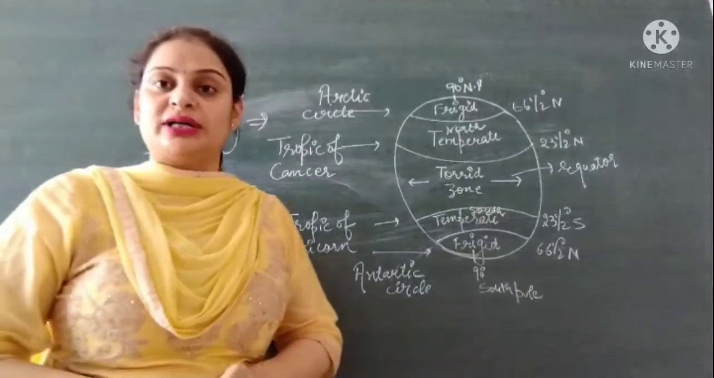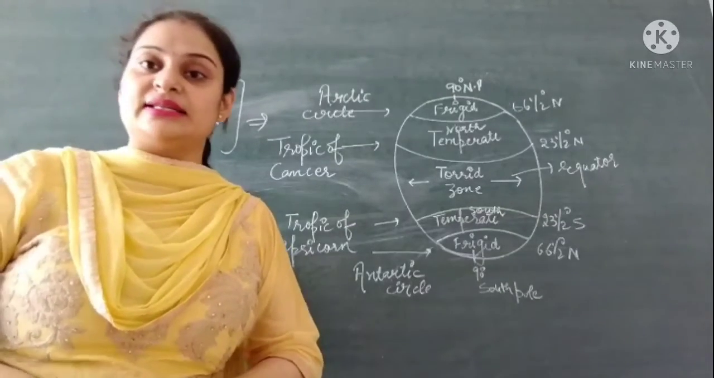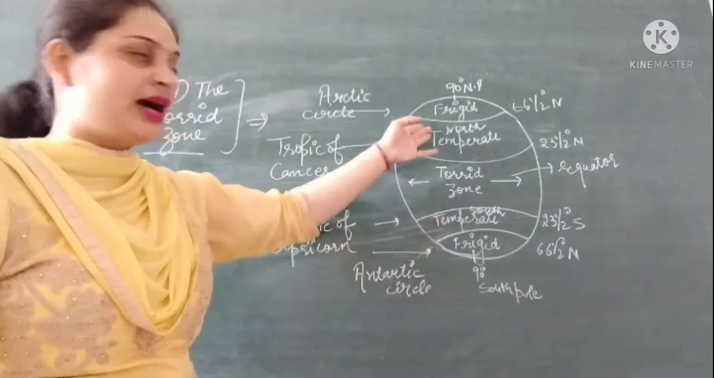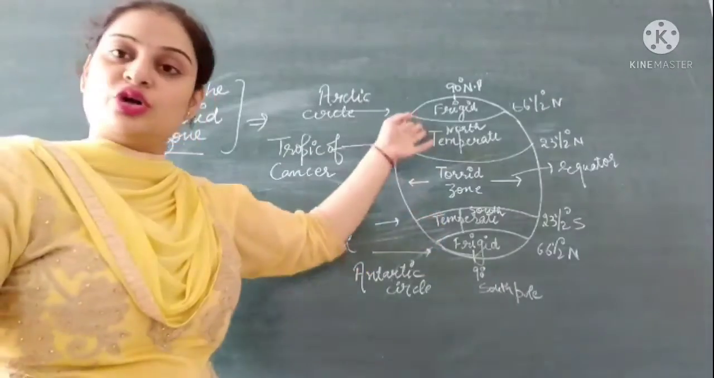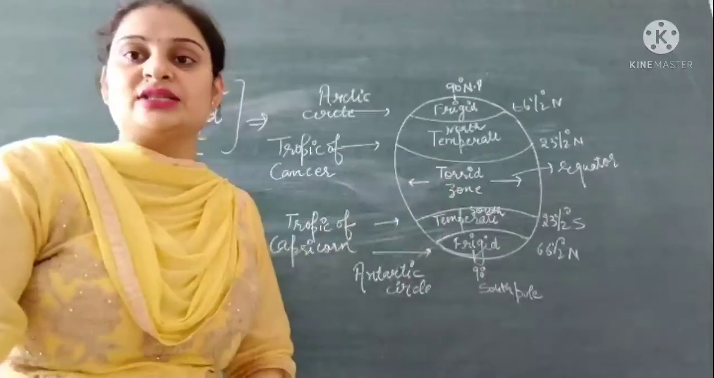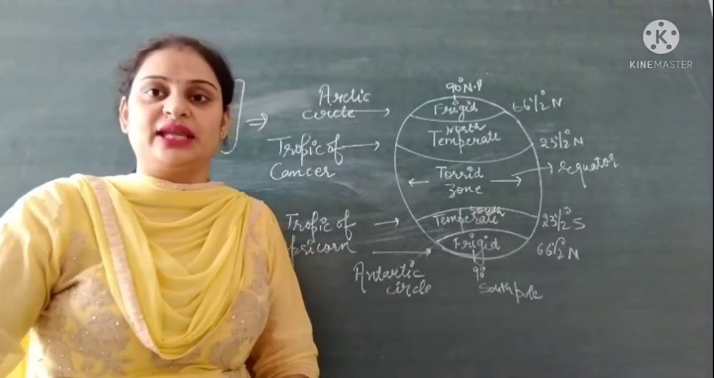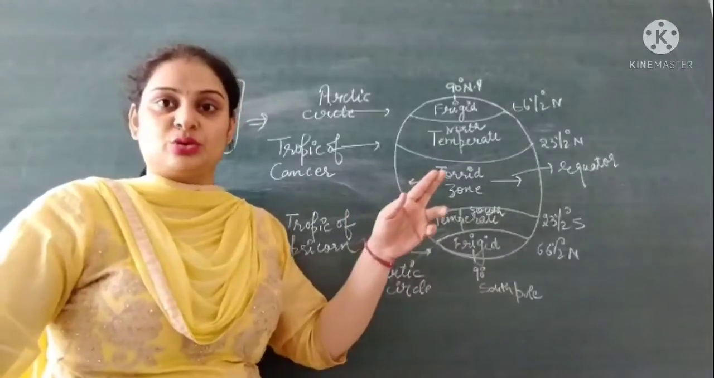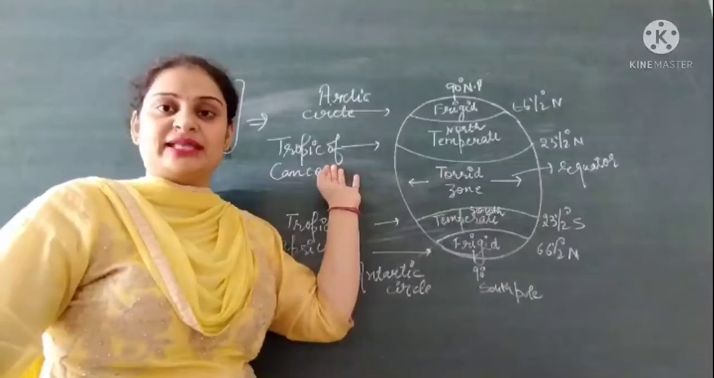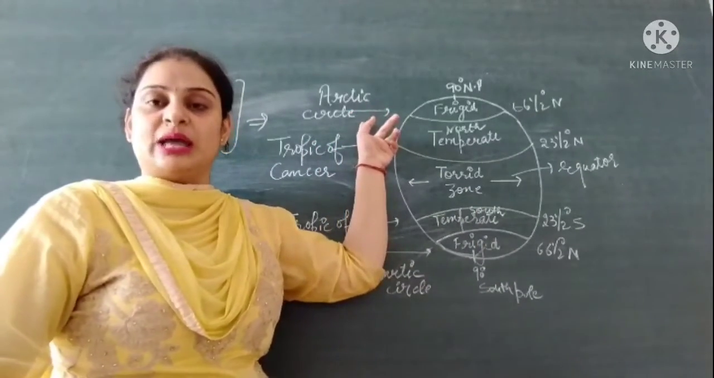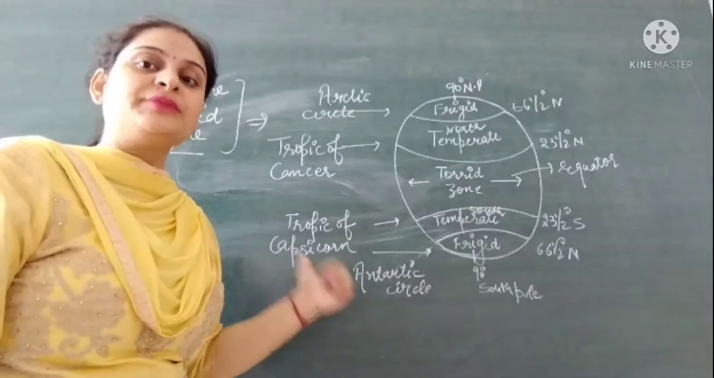The climate here in the north temperate zone and south temperate zone is not very hot or very cold. The reason is that these zones are far away from the equator, so these regions do not receive direct sun rays. That's why the climate is not very hot and not very cold. So this is our second climatic zone, the temperate zone, which lies between the Tropic of Cancer and the Arctic Circle in the northern hemisphere, and the Tropic of Capricorn and the Antarctic Circle in the southern hemisphere.